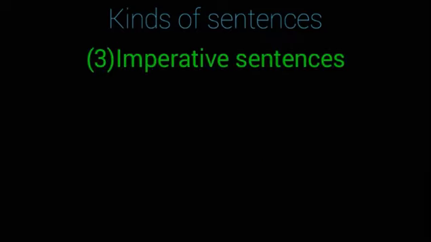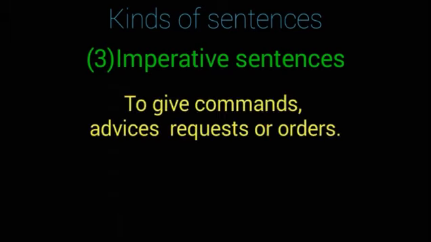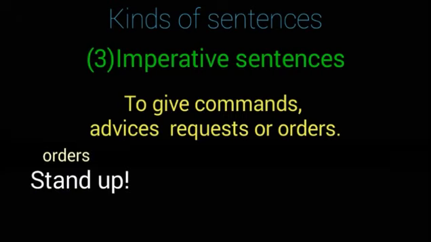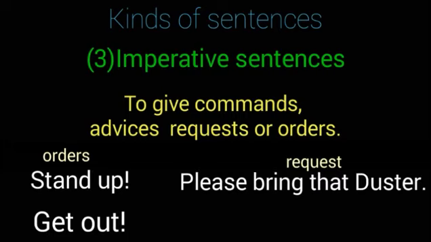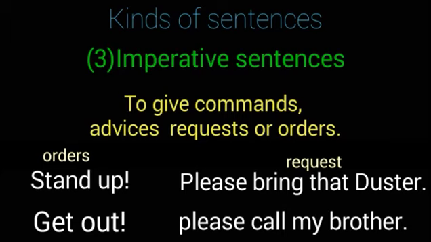The third kind is imperative sentences. We use imperative sentences to give commands, advices, requests, or orders. Suppose let's take an example in order that stand up, get out. These are orders. And the second one is in request, we use that please bring that duster, please call my brother. These are the requests. Same here we give the commands or advices in imperative sentences. These sentences mostly begin with verbs.